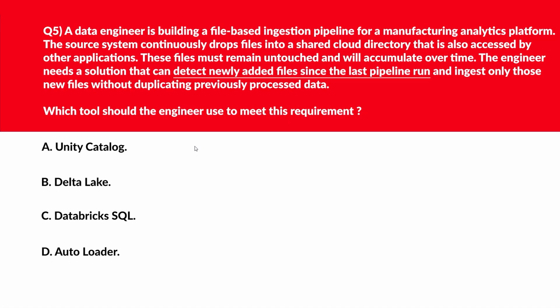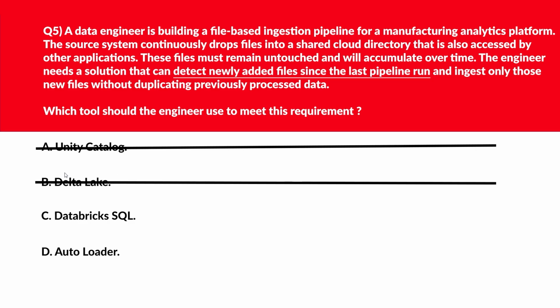Alright, we have a brainstorming question this time where we need to detect newly added files since the last pipeline run and ingest only those new files without duplicating previously processed data. Option A says Unity Catalog. Unity Catalog manages metadata and permissions but doesn't detect new files, what we require as per the question. Option A is wrong. We'll move to option B. B says Delta Lake. Delta Lake handles data storage but doesn't monitor file arrival.